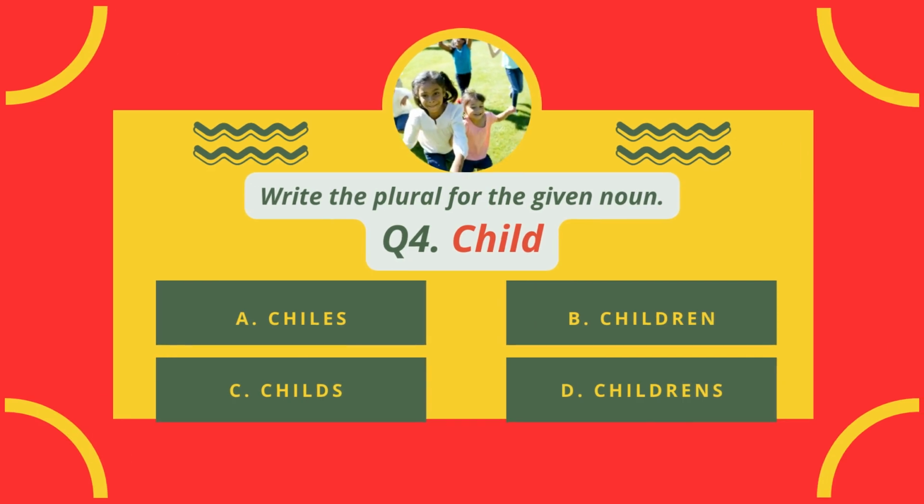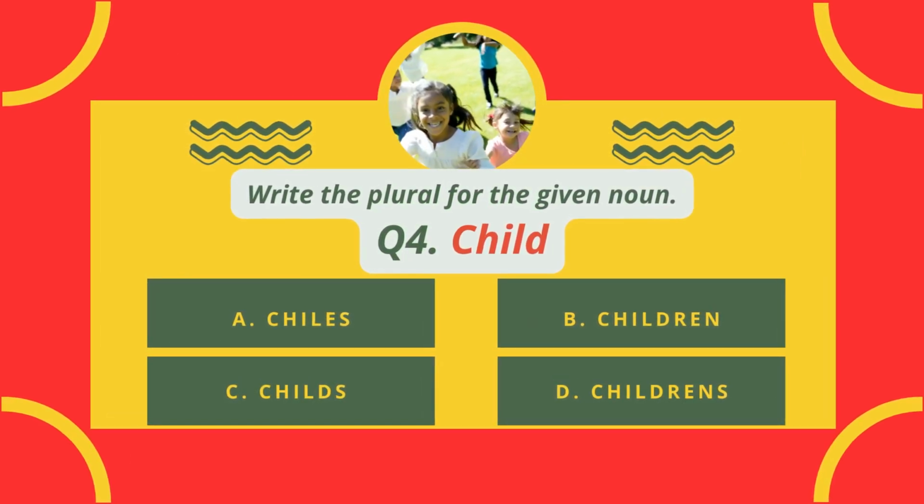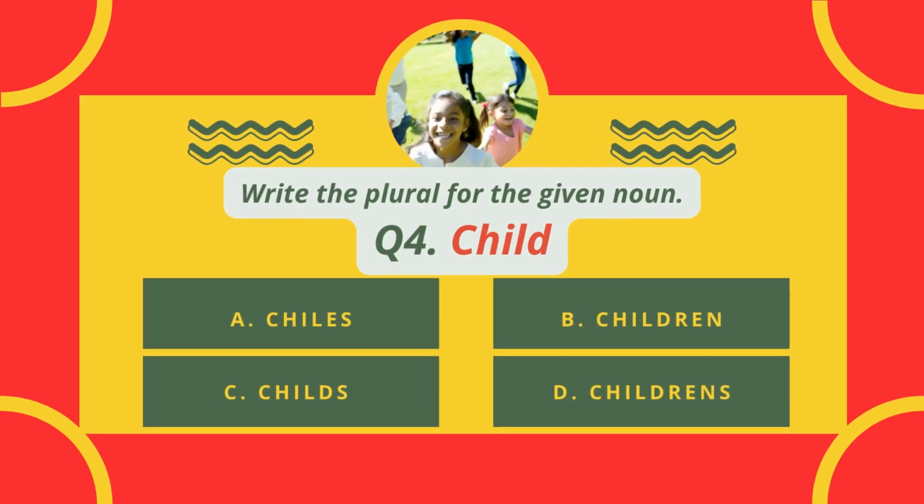Write the plural for the given noun. Child. A. Childs, B. Children, C. Childs, D. Children's.